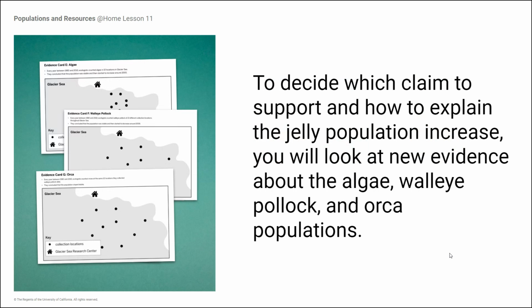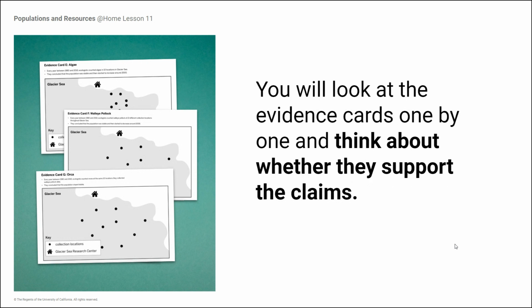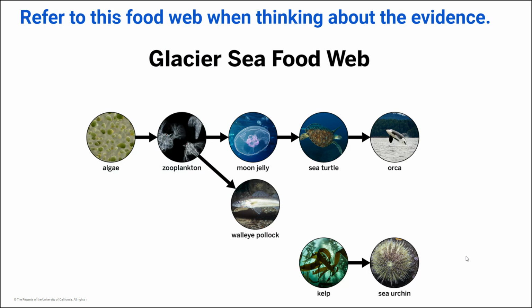To decide which claim to support and how to explain the jelly population increase, we're going to now look at some new evidence about the algae, the walleye, and the orca. You're going to look at the evidence cards one by one and just think about whether they support the claims. The food web is here on this slide if you need to refer back to it during your thinking.